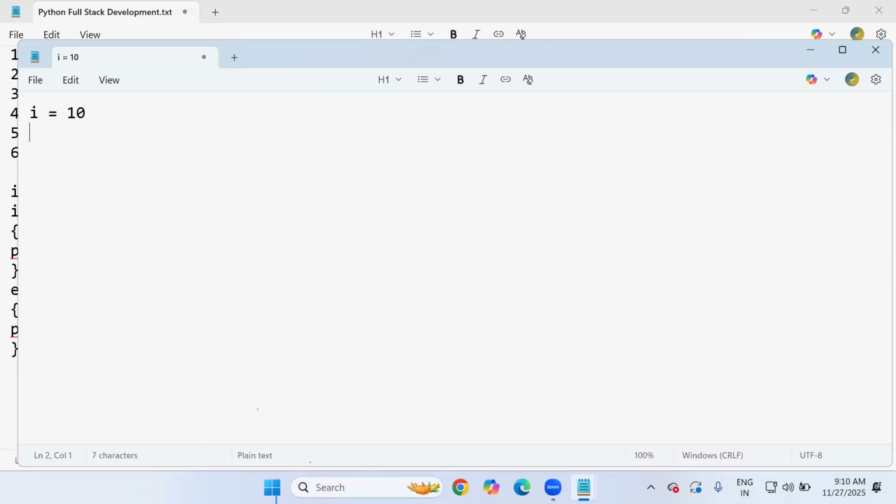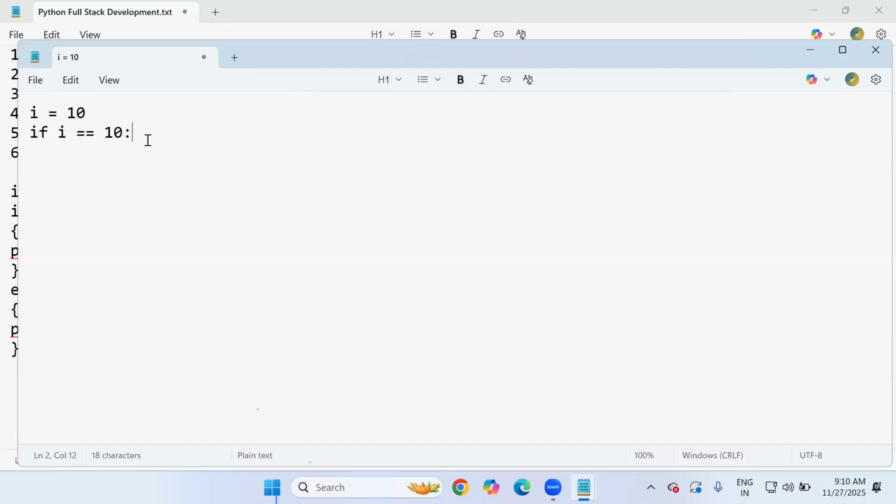You need not specify any data type for the variable I, because Python is a dynamically typed programming language. If I double equal to 10, we are checking whether the comparison matches, then a colon. This is the Python if syntax. Later we'll come across the syntax of if and else and how they work.